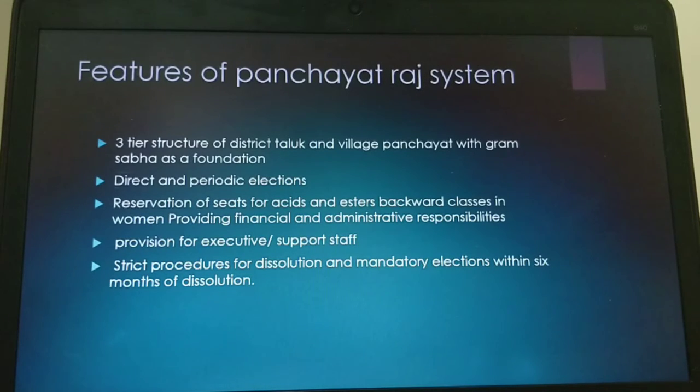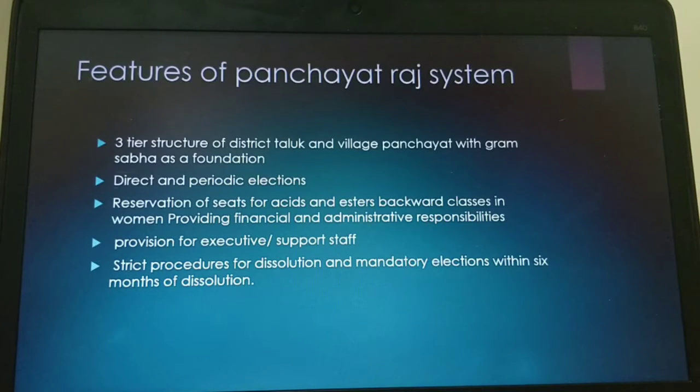What are the features of this Panchayat Raj system? A 3-tier structure of district, taluk and village panchayat with Grama Sabha as a foundation. Direct and periodic elections, just like for our president, prime minister or other ministers. We observe Rajya Sabha and Lok Sabha elections. Likewise, here also they conduct elections every 5 years. So direct and periodical elections are compulsory. Reservation of seats for backward classes, SC/STs and women is given in the administration.